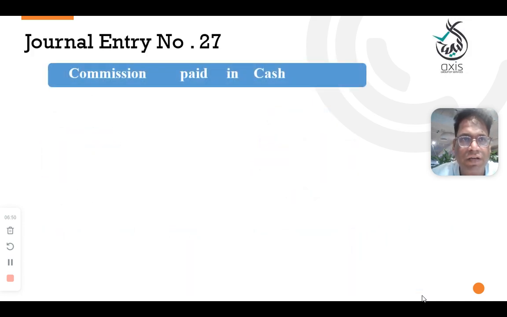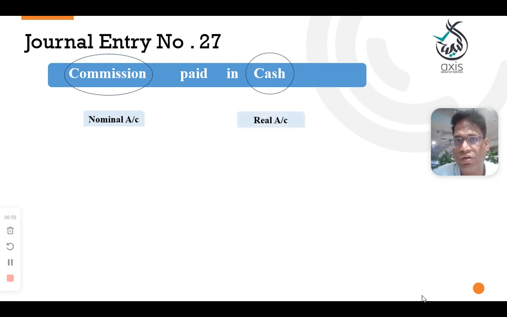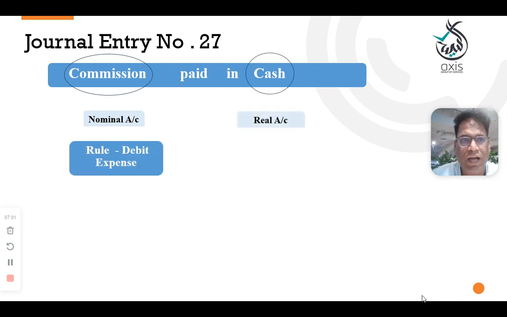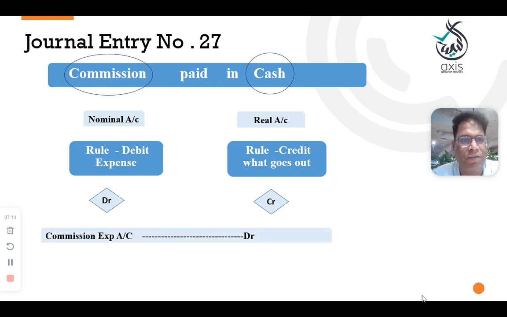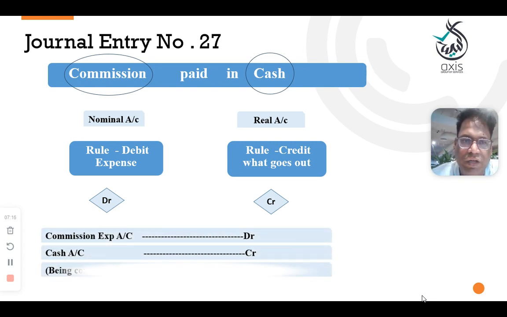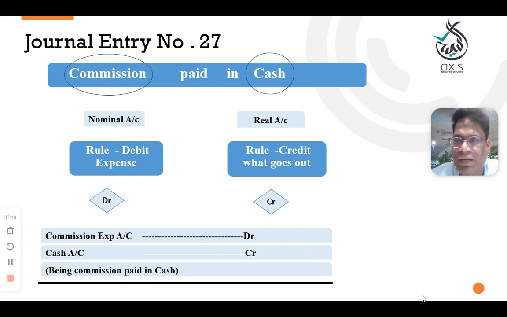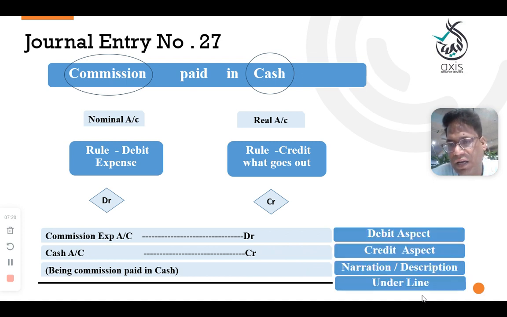Next, entry number 27: commission paid in cash. Commission is what you are paying, so it is a nominal account, the name of an expenditure. Cash is a real account. Nominal account: debit the expenses. Cash is a real account. You paid cash, cash is going out, so you credit it. So debit the expenditure, credit the cash. The general entry will be: commission expenditure account debit to cash account credit, being the commission paid in cash. Debit aspect, credit aspect, narration and underline.